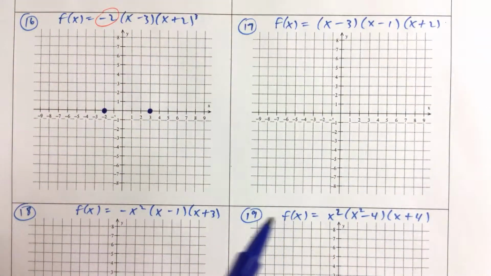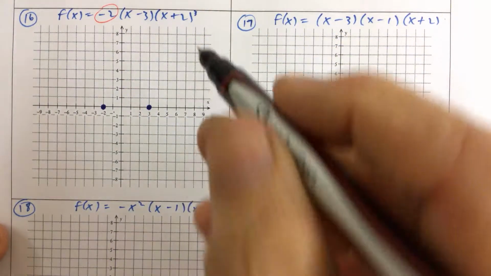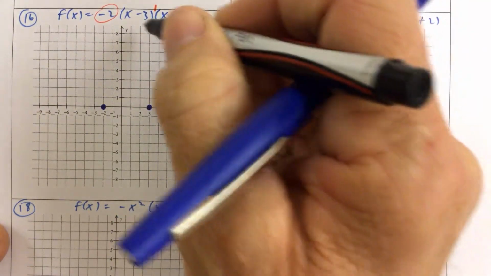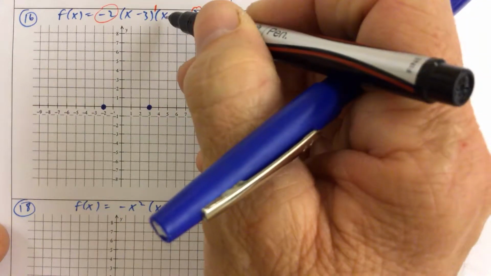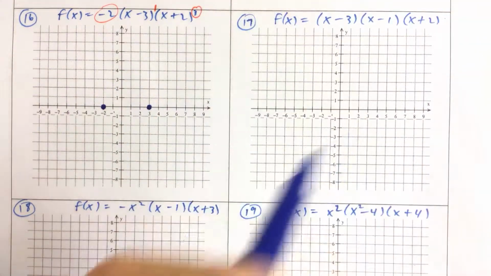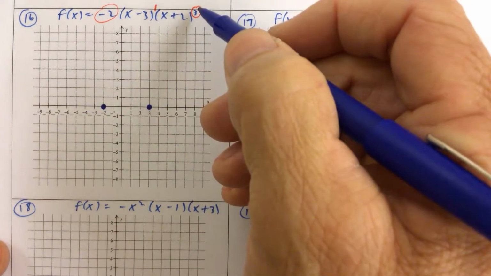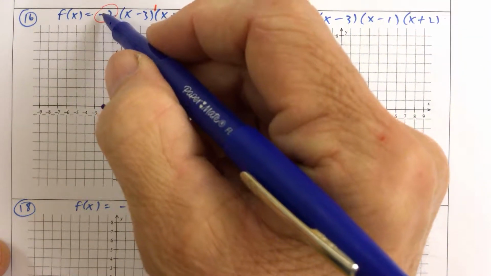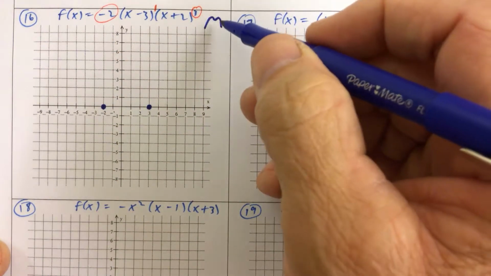The minus 2, the 2 being a constant, that's never going to be 0. So that's not going to add to the degree of the polynomial. But we can see we have a multiplicity of 1 here, which means that we cross the x-axis at 3. We see we have a multiplicity of 3 here, which means we cross the x-axis at negative 2, but with a squiggly. And if you remember what we do there, we'll talk about that in a second. But when we add 1 and 3, we get 4. And so we have a degree 4, and the a is negative, so therefore it opens down on both sides. So the degree 4 would look kind of like that.